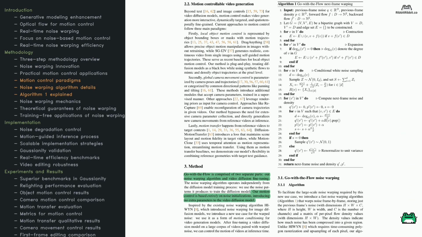Ever wonder what kinds of motion you can control? There are generally three scenarios. First, there's object-level control, where you guide an object's position over time, like bounding boxes or masks telling the model where and how to move a particular subject.